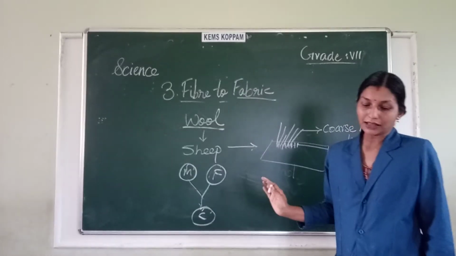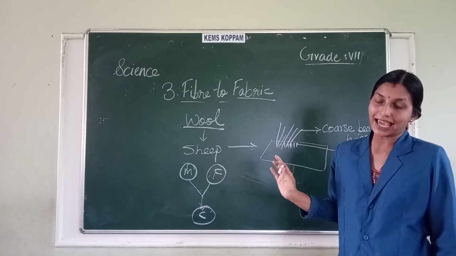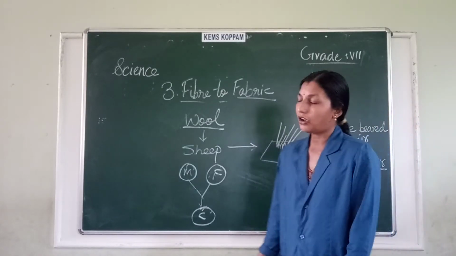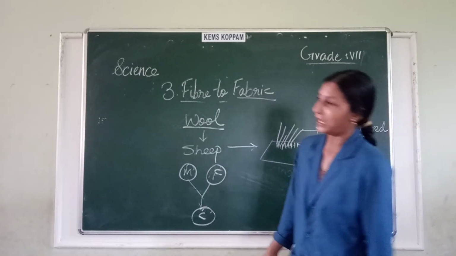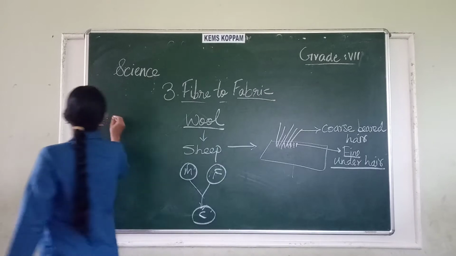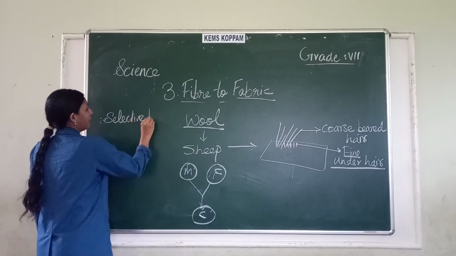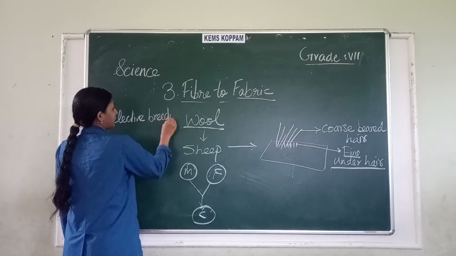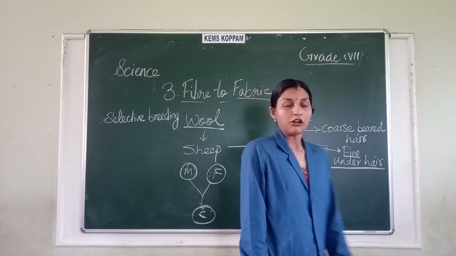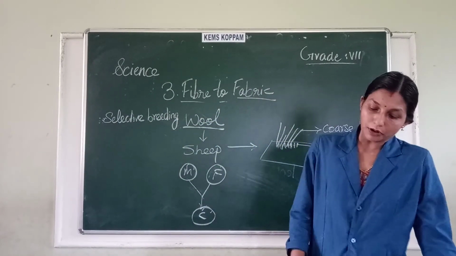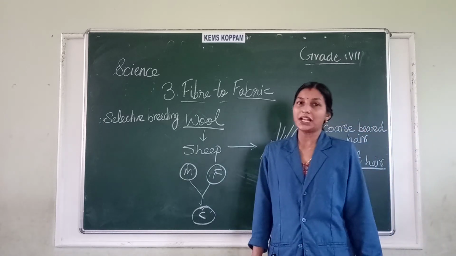This method of selecting and obtaining a special character in the offspring we call selective breeding. So what is selective breeding? Selective breeding is the process of selecting and obtaining special characters.